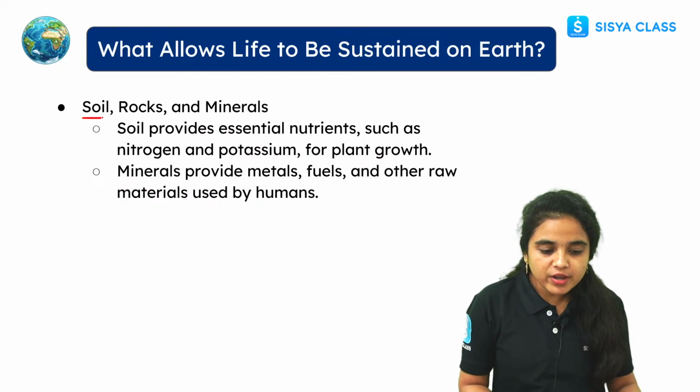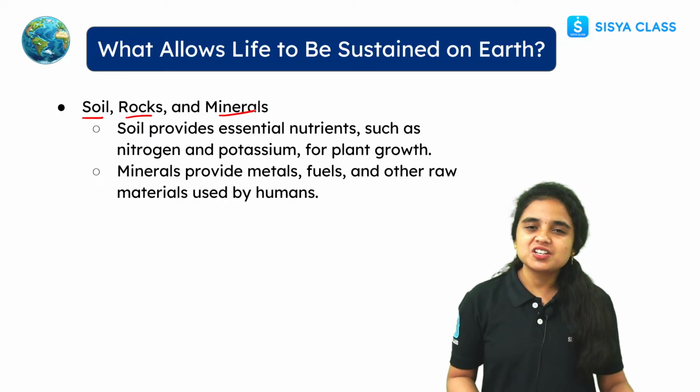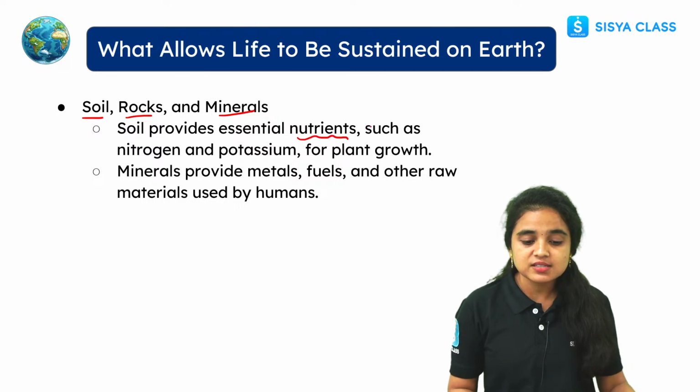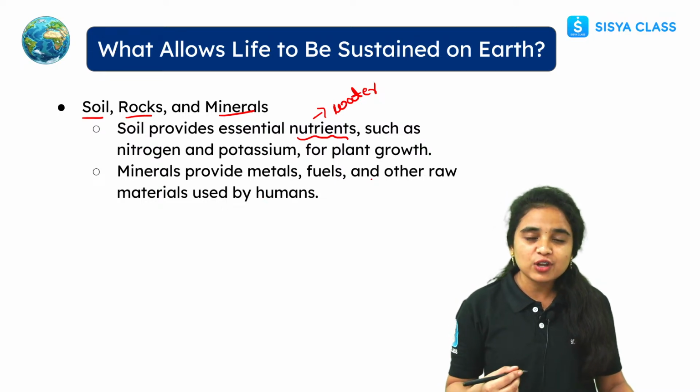While coming to the soil, the rocks and minerals, soil provides essential nutrients. See students, what is the importance of soil here? Soil contains essential nutrients which the plant will absorb through the water, such as nitrogen and potassium for plant growth. Every mineral and every nutrient is essential for living organisms.